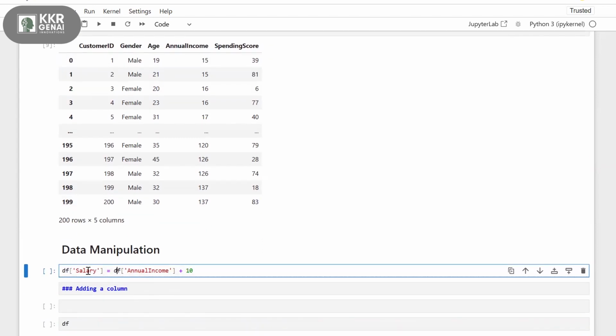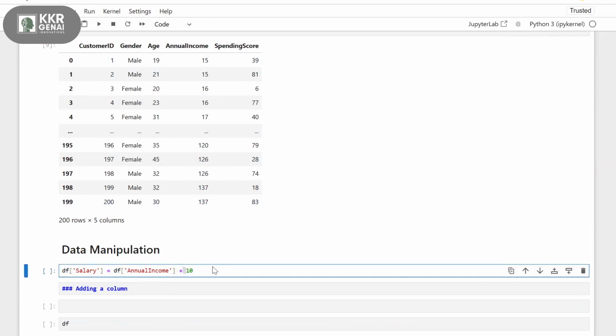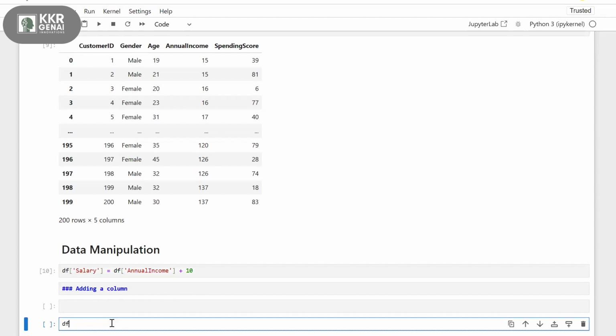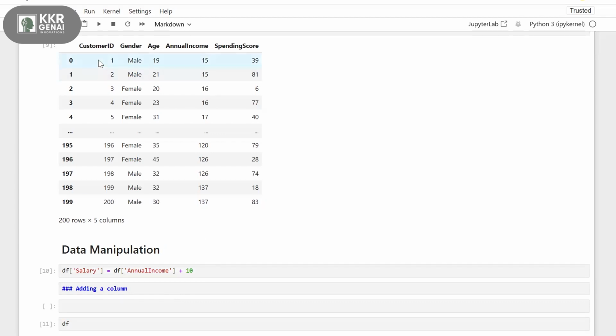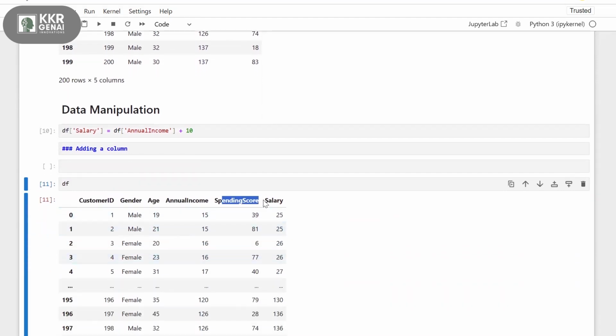So I want to create a new column called salary. And then we are taking DF of annual income. So we are taking this annual income and then I'm adding 10 to it. Let's see how it looks like. So yeah, I have added a column now. So this is my old data frame, and now this is my new data frame containing the new column called salary.